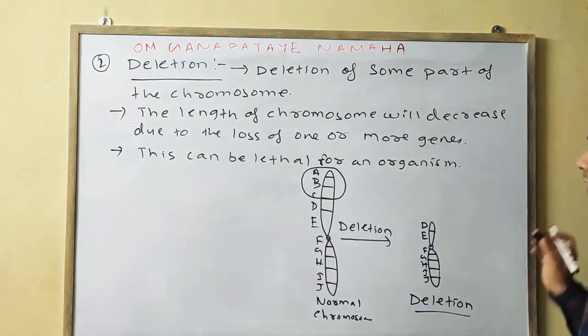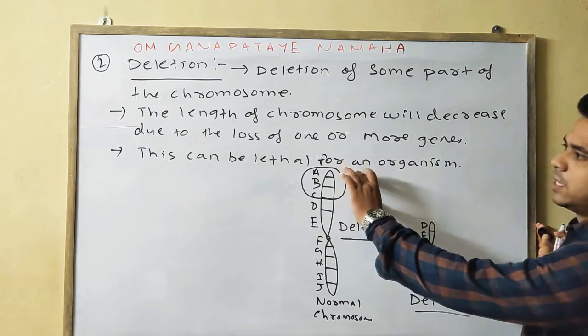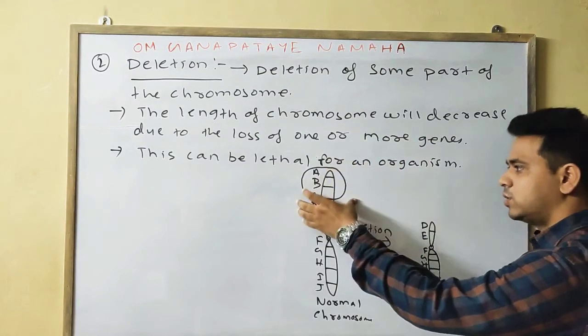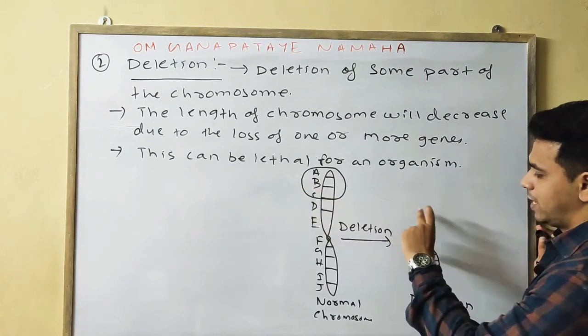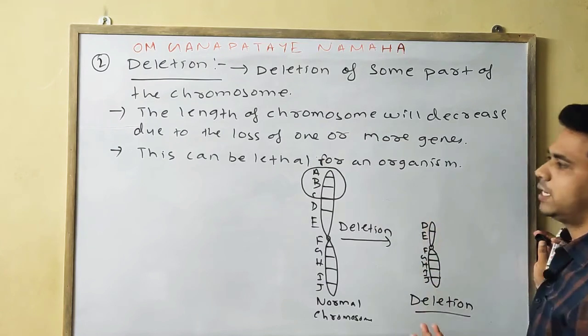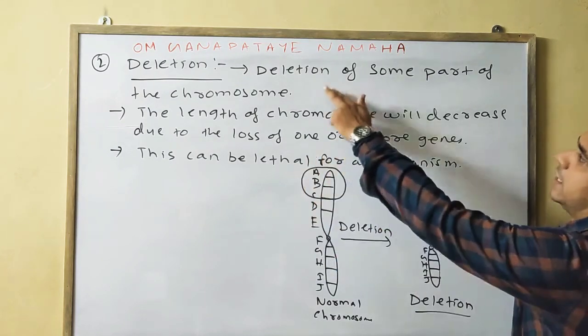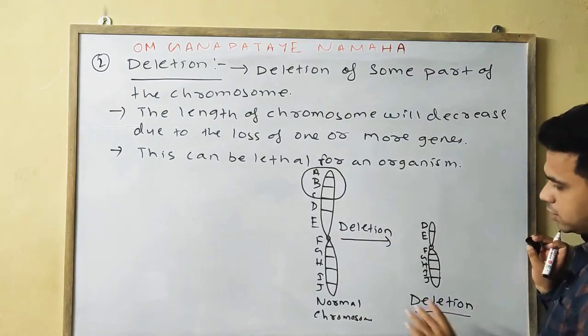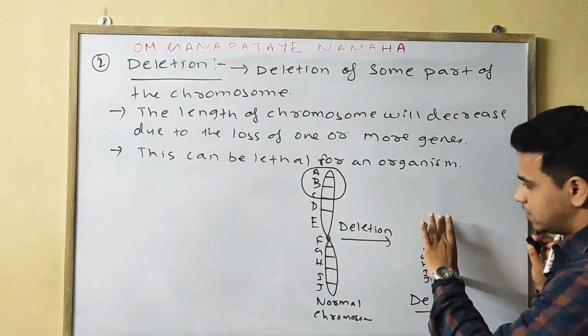By this we find that some genes are lost. It can be one gene or more than one gene, by which the length of the chromosome gets decreased. This is nothing but deletion, means some part gets deleted, by which the chromosomal length gets shorter.